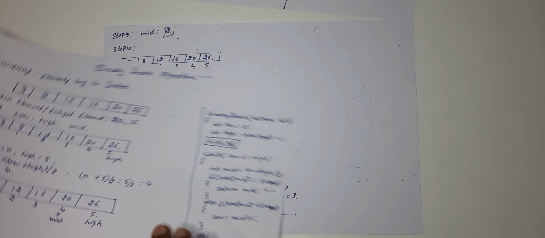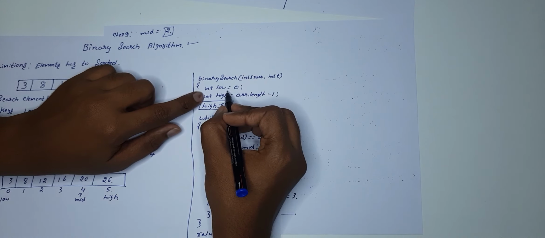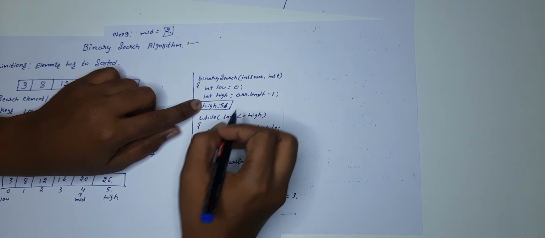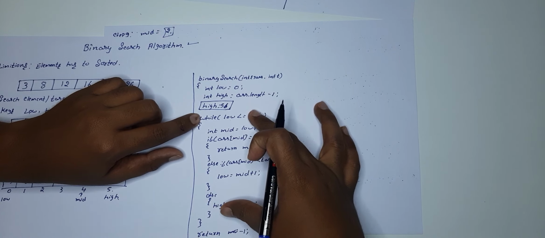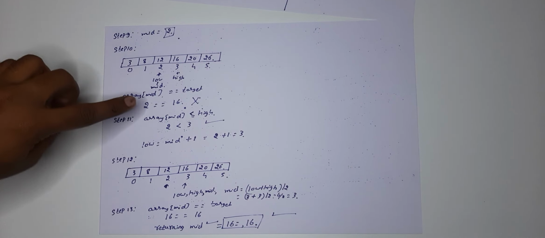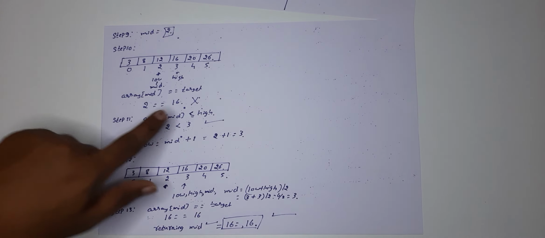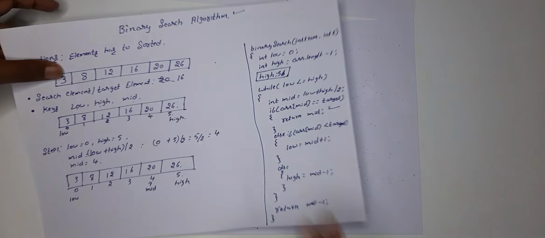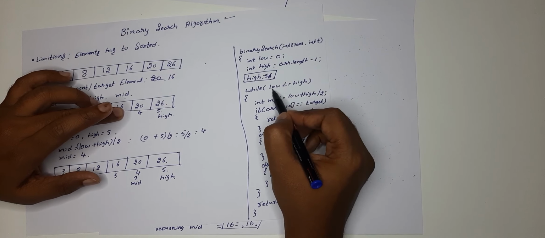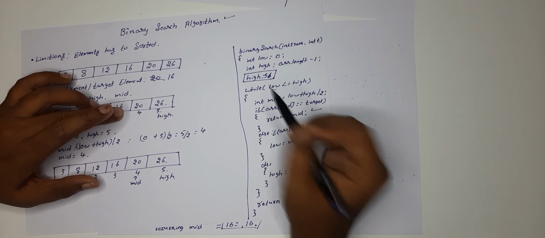So now we'll understand the code again. Come here. So first we'll set the low value, we'll set the high value. High means array length minus 1, which we are going to do, right? So we need to do the iteration. You know, right? So why did we do the iteration? Every time we were comparing array of mid is equal to target and array of mid is less than high. We were doing this again and again. So that's why the while loop is required. So why every time low has to be less than or equal to high. So that's why the while loop.